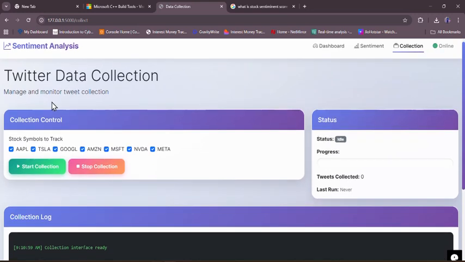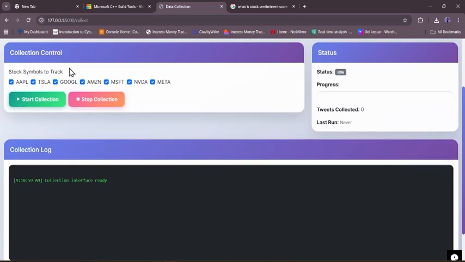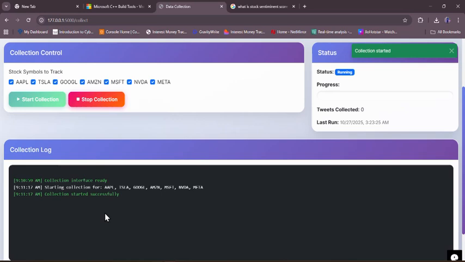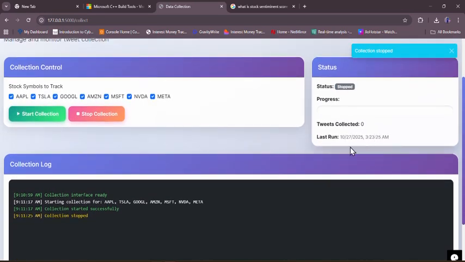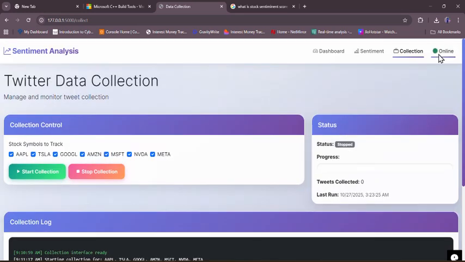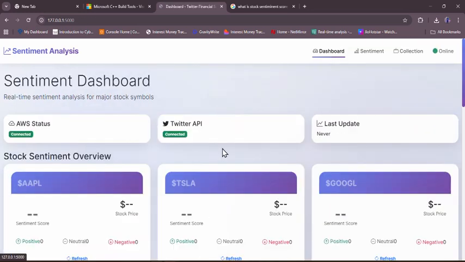And we have Twitter data collection. From here we can monitor and manage our Twitter data collection, like choosing the stock symbol to track. If we choose all, we click on start collection, and it will automatically start collecting data. You can see the last run time and the tweets collected. When we click on stop collection, it will stop collection. At this time there were no tweets. If there are tweets, they will show here, and it shows whether we are online or offline. So this is all about the dashboard.